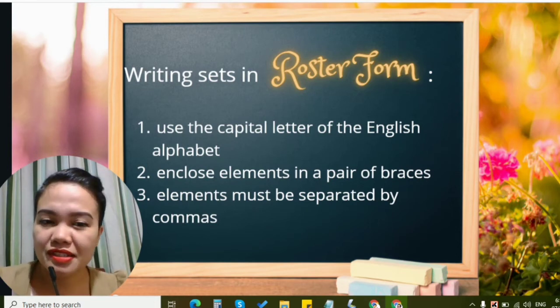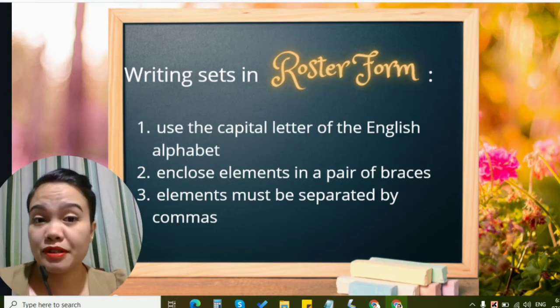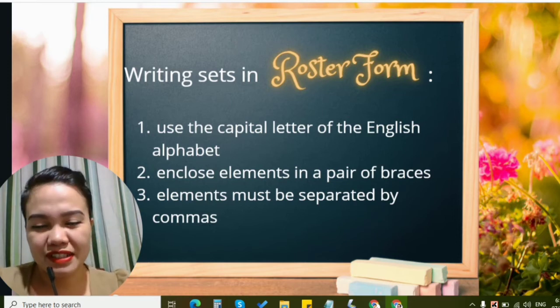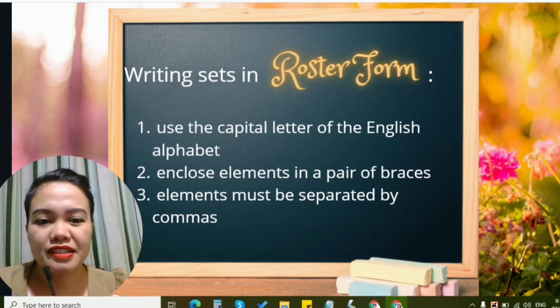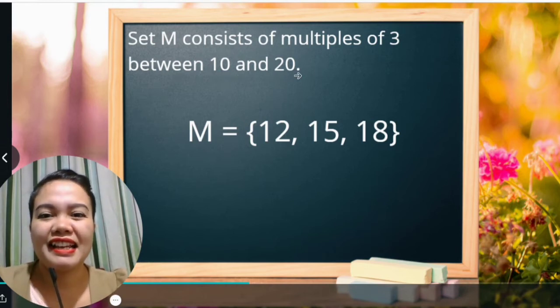Okay, we know the elements. These are the objects. So it could be a number, it could be a word, an object, a letter, or whatever object you are taking into consideration. Okay, so let's move on. So what if we have set M consists of multiples of 3 between 10 and 20.